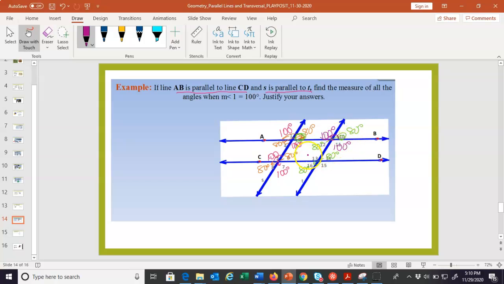And this is all because of the special properties of parallel lines and transversals. It makes sense if you think about it, right? Because the lines are parallel, which means they have the same slope. So whenever you cut a transversal through that line, it's going to form the same angle measures. And we're done. See, something that maybe looked crazy complicated to start, as you start working yourself through the diagram, it's not so bad. A lot of people mostly have trouble with remembering the names of the angles versus the actual properties.